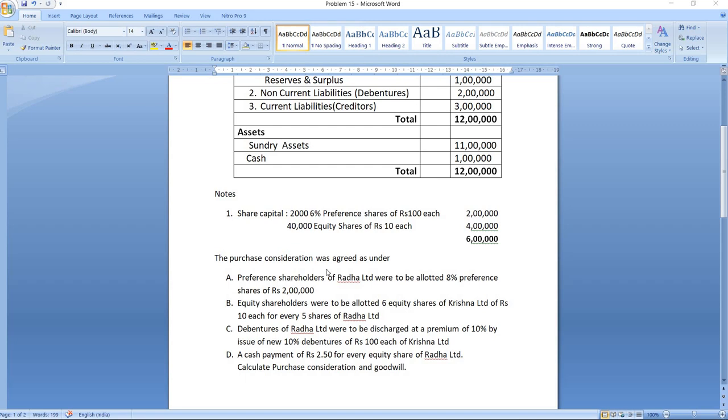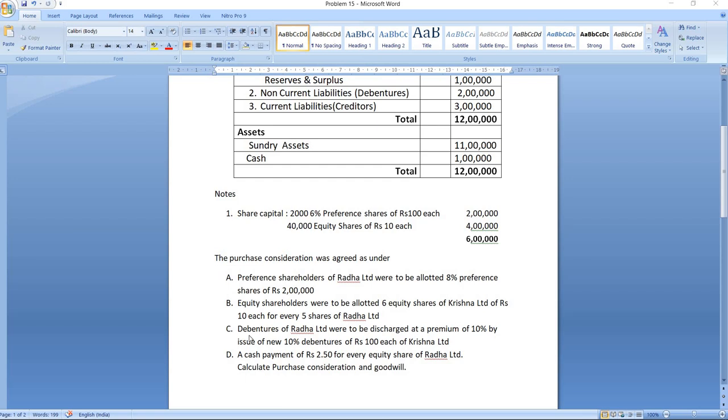Although it is not for equity shareholders, it is for preference shareholders, this will be considered in the calculation of purchase consideration. Next, equity shareholders were to be allotted 6 equity shares of Krishna Limited of rupees 10 each for every 5 shares of Radha Limited. So here they have given us the exchange ratio. For every 5 shares in Radha Limited, you will get 6 shares in Krishna Limited. What is the actual equity capital? Equity shares 40,000 shares. So for 40,000 shares, how many shares in Krishna Limited? We have to calculate the equity shares, and the face value of a share is rupees 10 each.